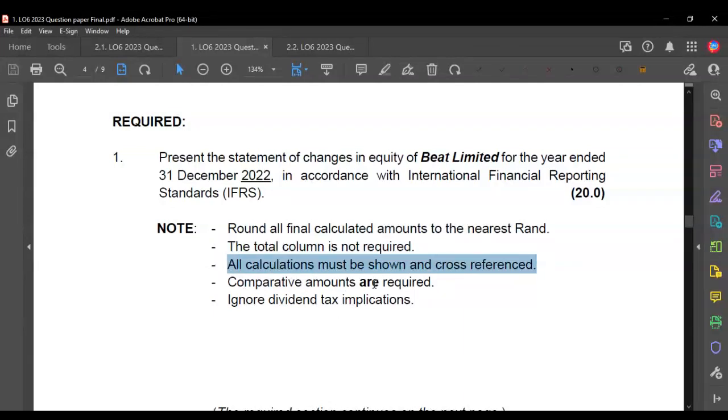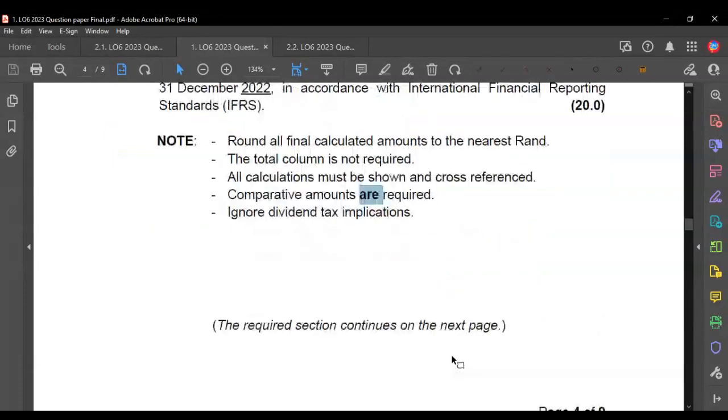And comparatives, now this is the interesting part, are required. You find that in a lot of our questions we say the comparatives or the prior year numbers are not necessarily required. But here, in this question, it says they are required. So it's important we try to analyze what the examiner is getting at by asking us to prepare the comparative numbers.